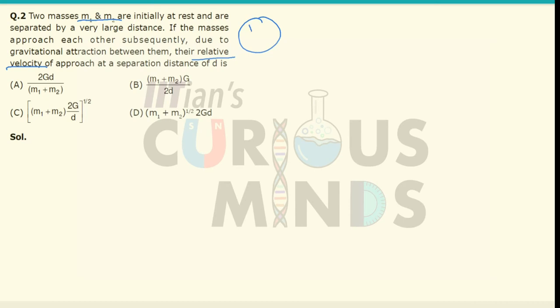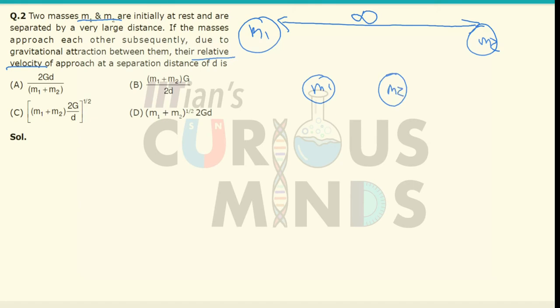Let me consider two masses m1 and m2 separated by a very large distance. Initially I will assume both are at infinity. Due to gravitational force of attraction, they will approach each other slowly, and the distance between them is equal to d.